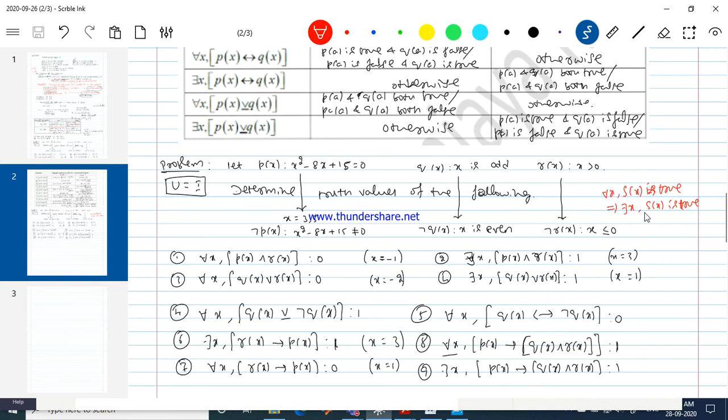For this one, what do I need to do? I need to identify one element from the universal set for which S(x) is true. When we have proved it for the whole universe, it has to be true even for the few elements which we consider from the universal set. So it has to be a true statement.